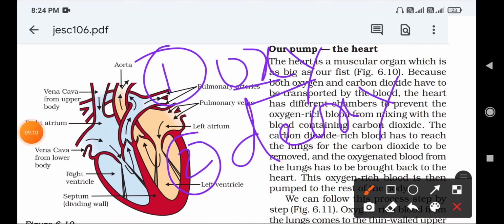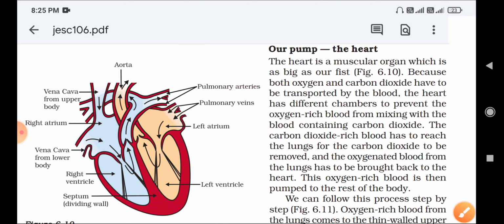Okay, what does oxygenated blood mean? The blood that contains oxygen is called oxygenated blood, and the blood that contains carbon dioxide is called deoxygenated blood. Remember that.